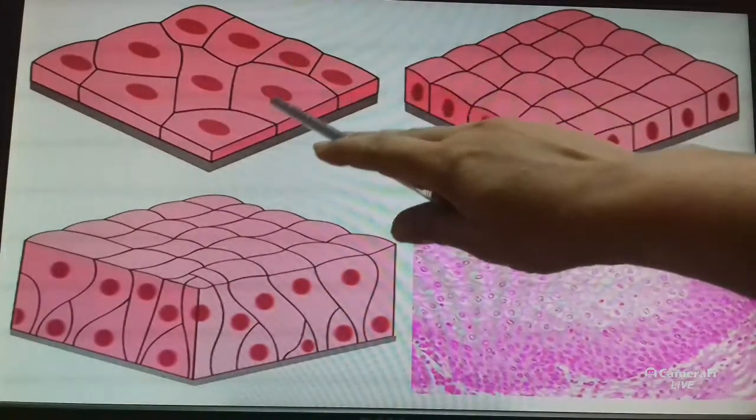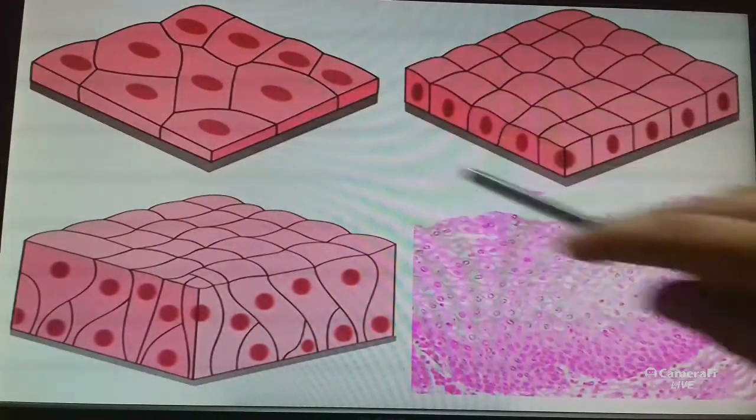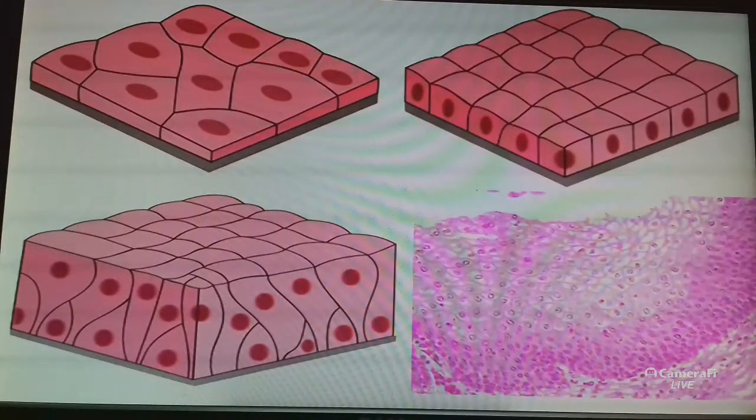Form a delicate lining. The esophagus and the lining of the mouth are also covered with squamous epithelium. Our skin is also made up of squamous epithelium, because skin epithelial cells are arranged in many layers to prevent wear and tear. So they are arranged in a pattern of layers. This epithelium is called stratified squamous epithelium.